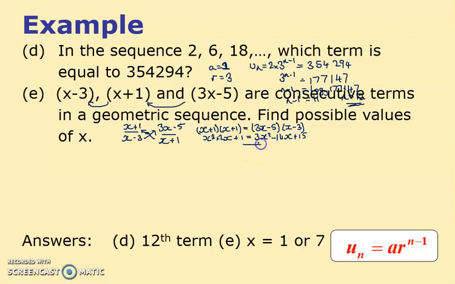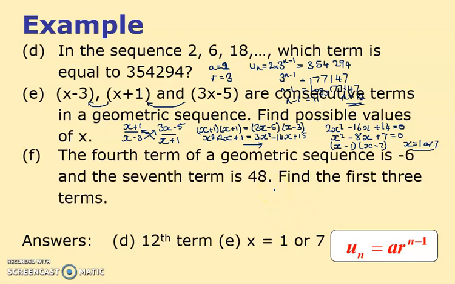And I'm probably going to move everything over to here. And that gives me 2x squared on the right hand side, minus 16x plus 14 equals 0. That gives me x squared, if I divide everything by 2, minus 8x plus 7. And I reckon therefore x minus 1, x minus 7, so x equals, according to me, 1 or 7, which is good because that's what the answer is down here.